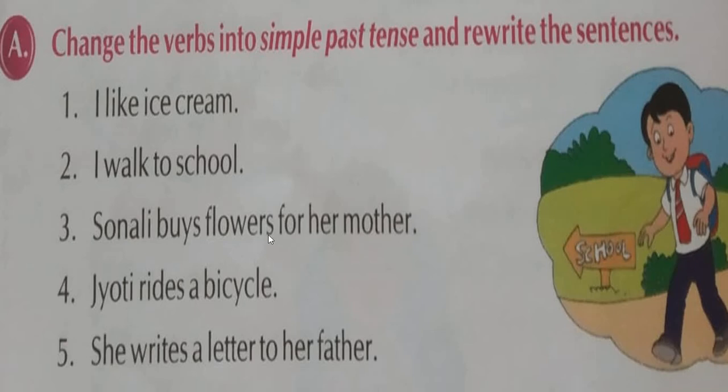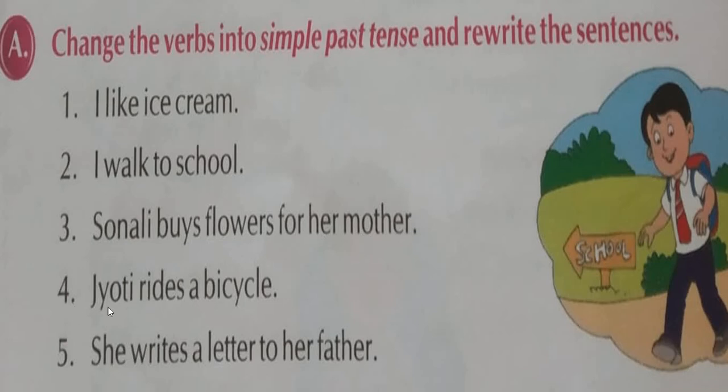Sonali buys flowers for her mother. Which is a verb? Buys. So buys. Base form is what? Buy. Now, why is this s added? Because of Sonali. Sonali is third person singular. So we are adding one s with the verb. This part you have already learned. So the base form of the verb is buy. B-U-Y, buy. And what is the past form of buy? Bought. Okay. Sonali bought flowers for her mother.